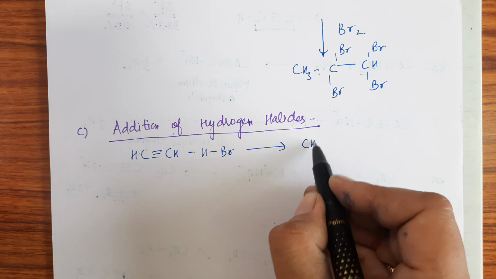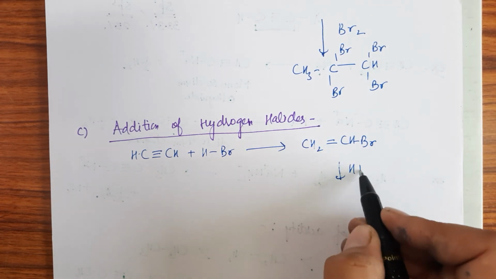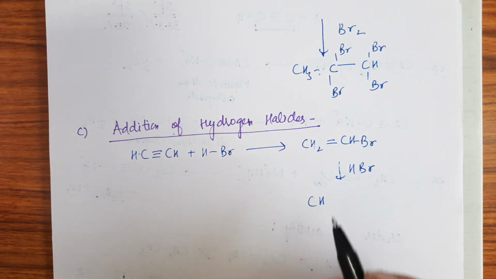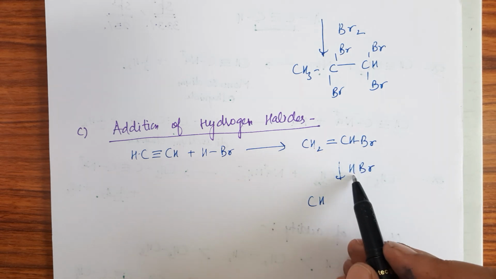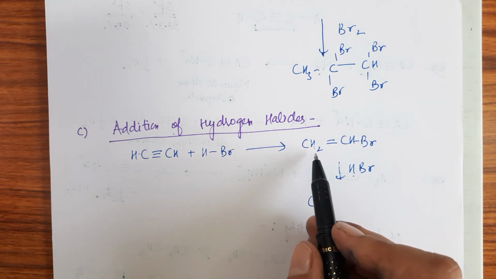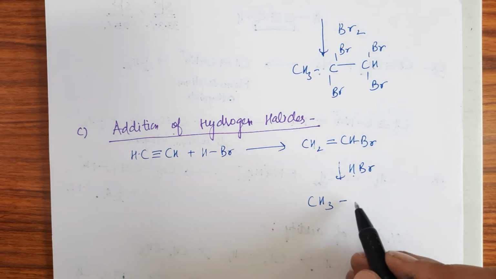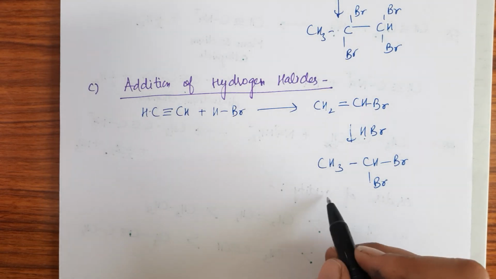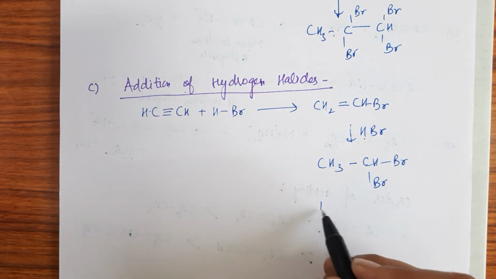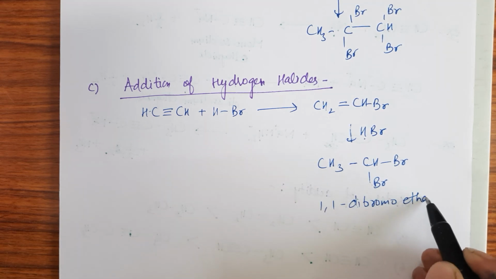Hydrogen adds to a carbon and bromine adds to the other carbon. Further reaction takes place. Now in this reaction, we have CH2=CHBr. Hydrogen will add to the carbon having more number of hydrogen atoms, and bromine to the other carbon. So this will be the product, right? The name of the compound will be 1,1-dibromoethane, right? This will be the compound.